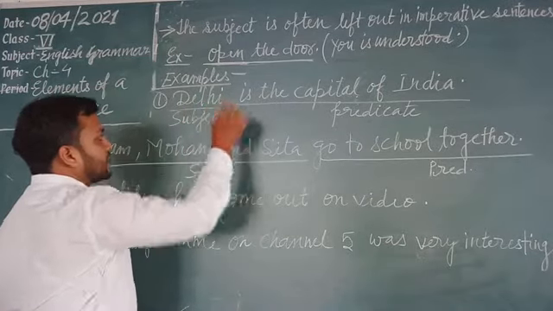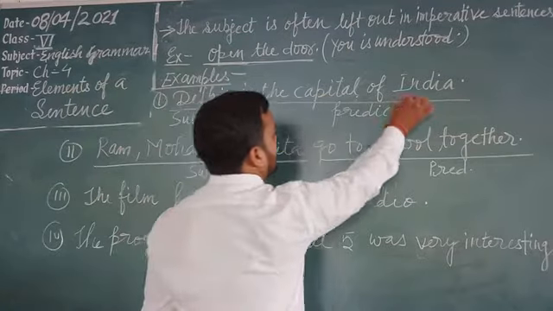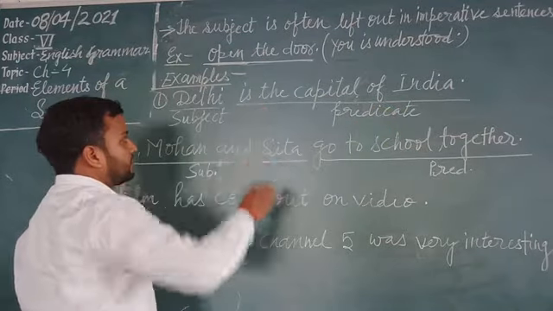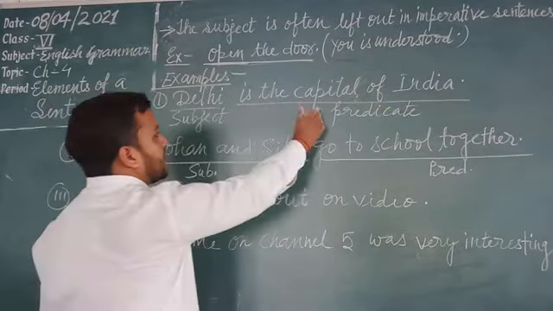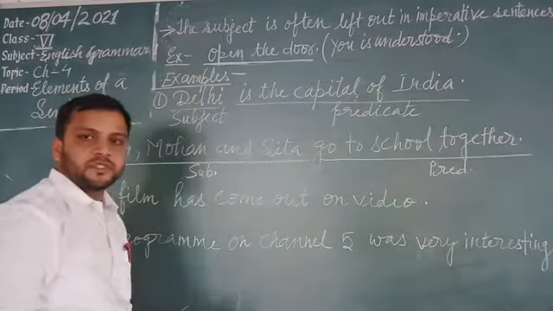Here there is a verb also, and something has been told about the subject.